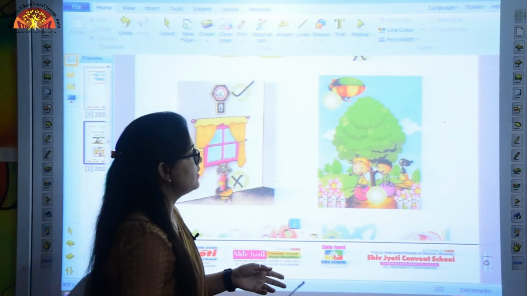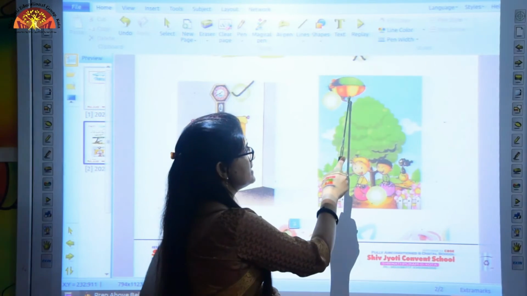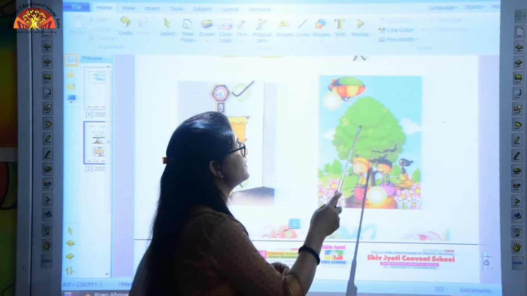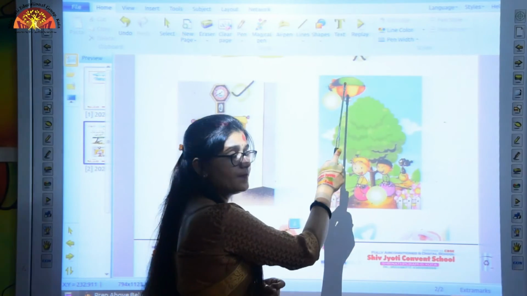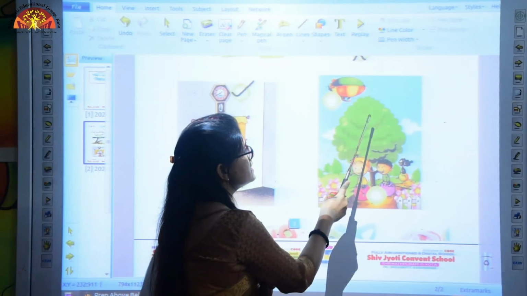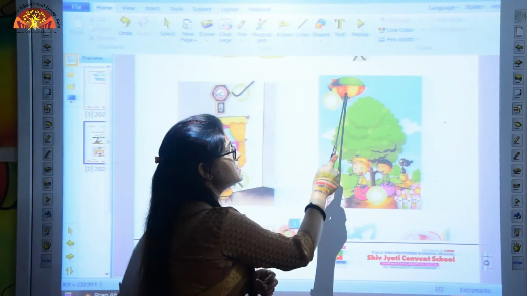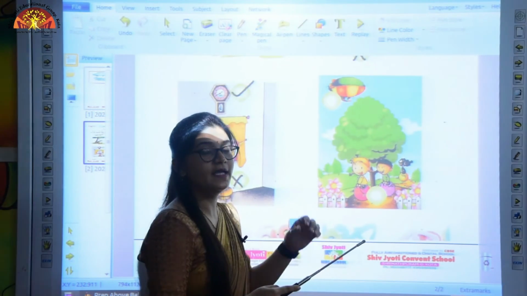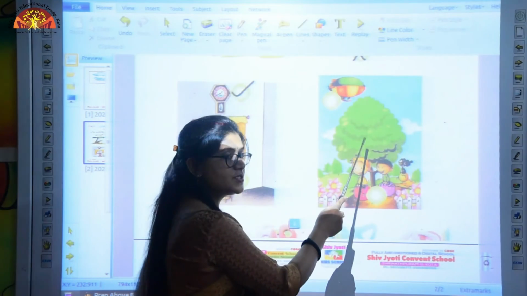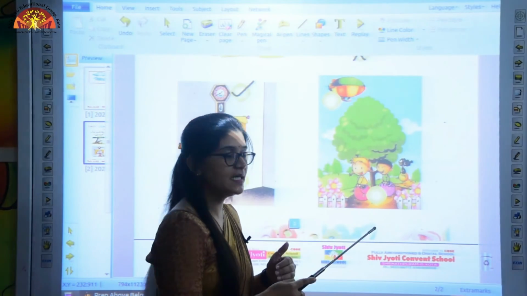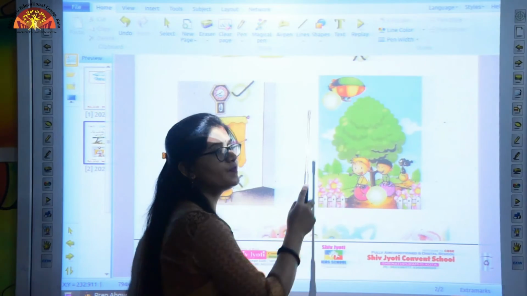Okay. Now look at the last one. Where is the hot air balloon? The hot air balloon is above the tree. Kids, here the hot air balloon is flying at a higher position without touching the tree. So that's why we can say that the hot air balloon is above the tree.